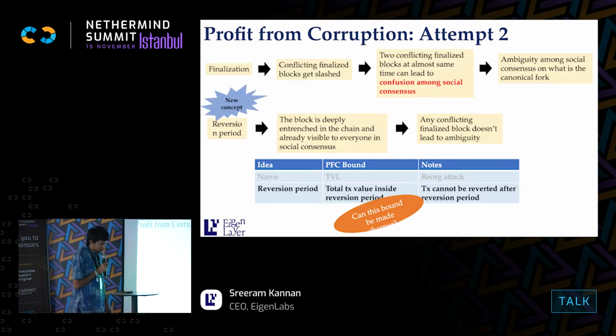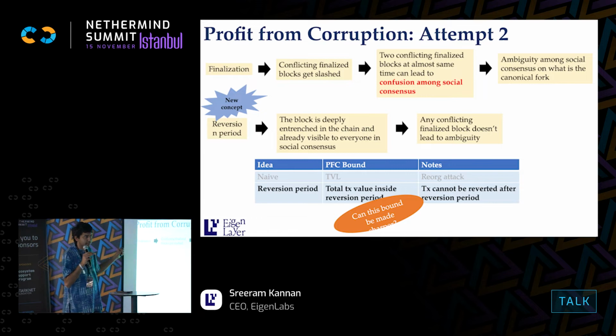And the reason is that if you're an attacker, you can't really steal money that you don't own, because you have to double spend that money. So here is the idea: when finalization happens, conflicting finalized blocks get slashed. After conflicting finalized blocks get slashed, one of those blocks is chosen by social consensus to then be built on top of.